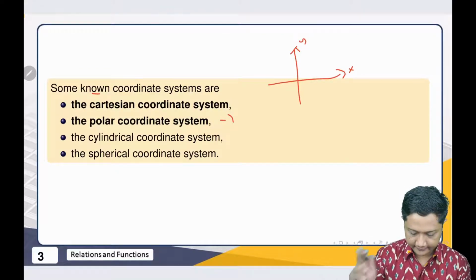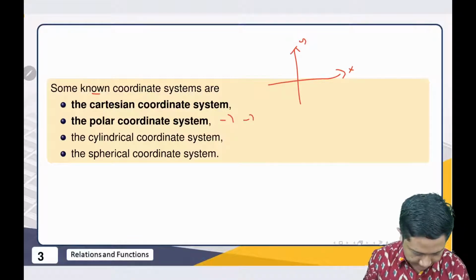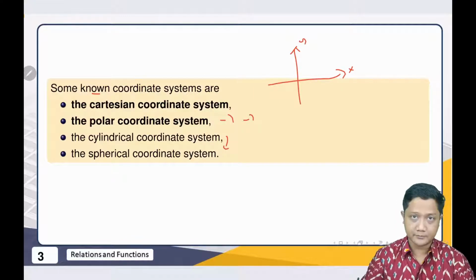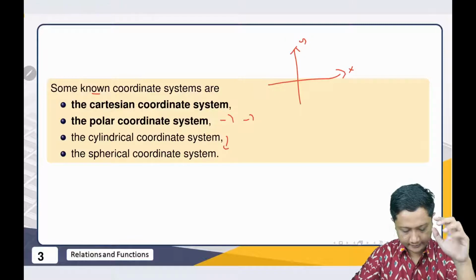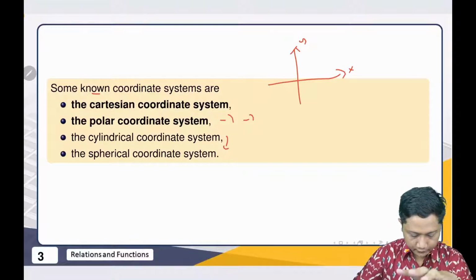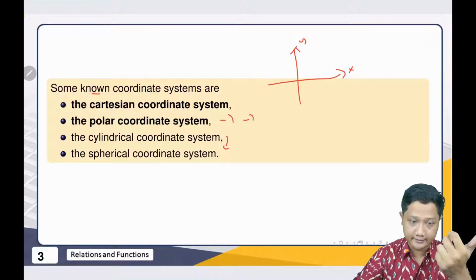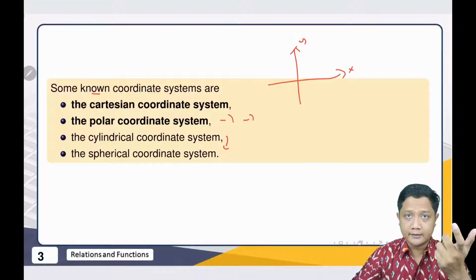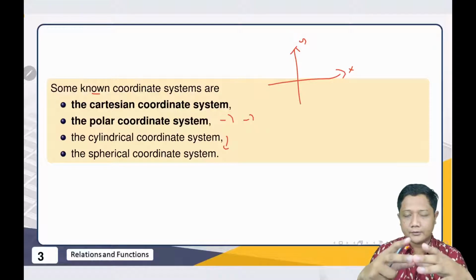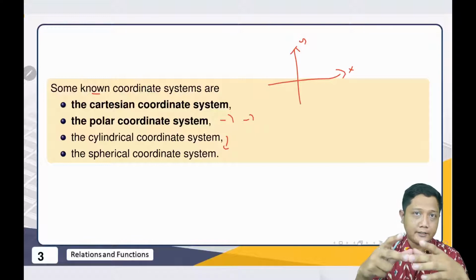There are some advantages for this coordinate system. The last two we will not discuss, but it is good if you are curious enough to learn more about this topic by yourself. They are the cylindrical coordinate system and the spherical coordinate system. The difference is the point of view: how we see the coordinate depends on the point of view.